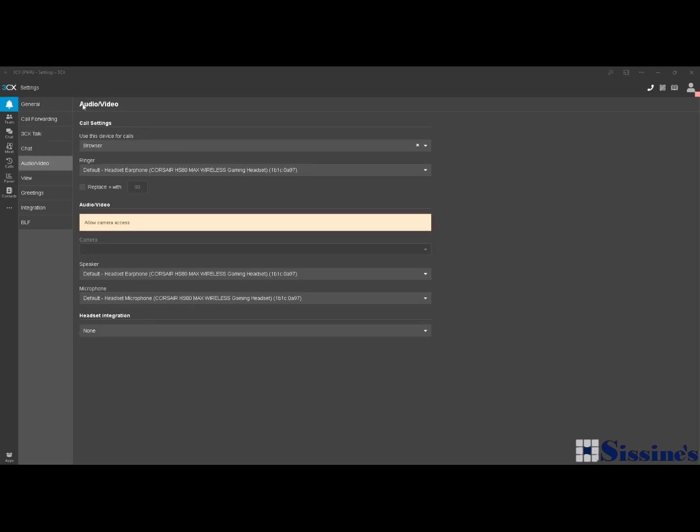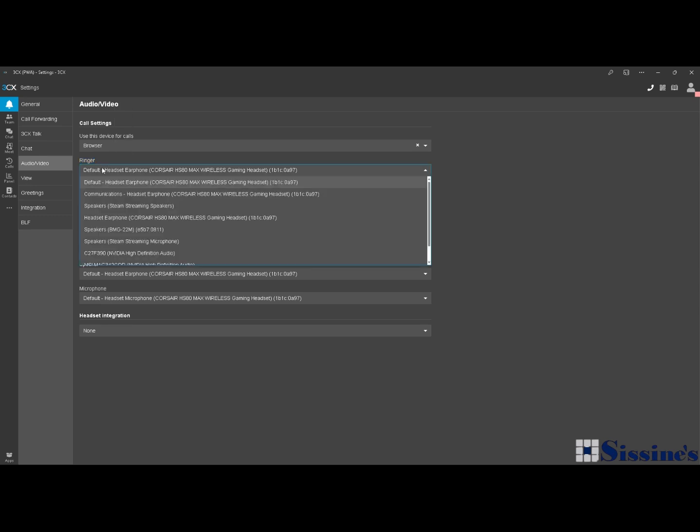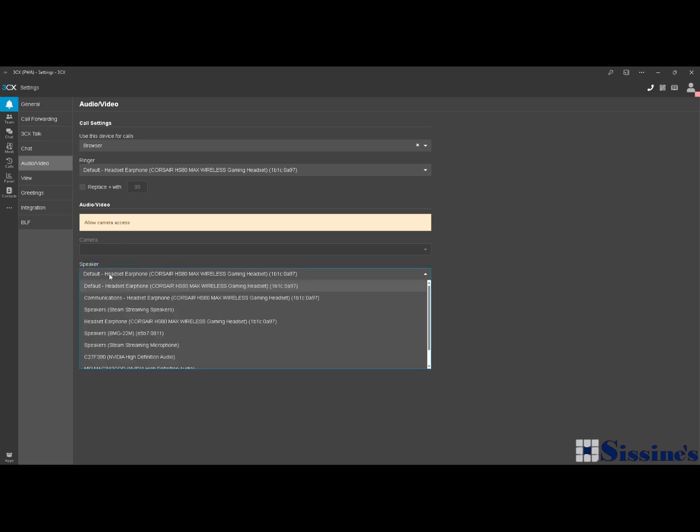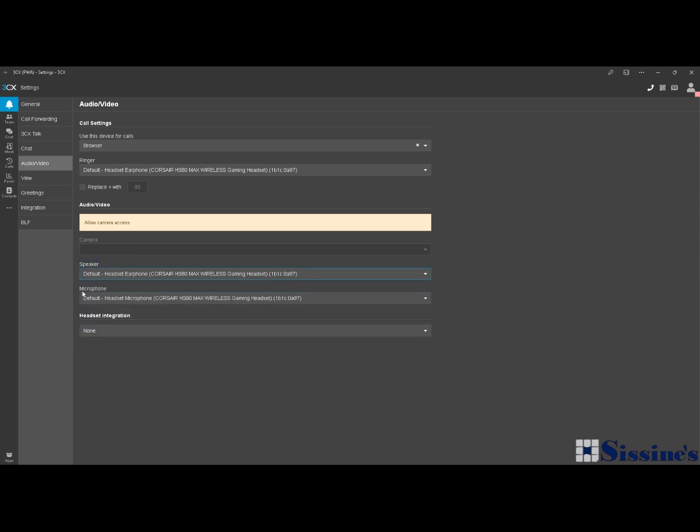And now that we're in audio and video, we can set our ringers. This will be where you're going to hear that initial phone call come in. You want to make sure it's selected to the device that you want. We can go check our speakers. Now this is where you're going to hear the other headset come in. If you're using just this web app, this is where you're going to hear that other person. So make sure that's selected to your preference.